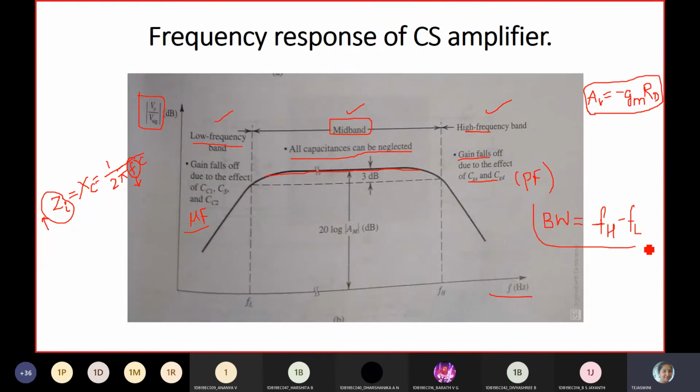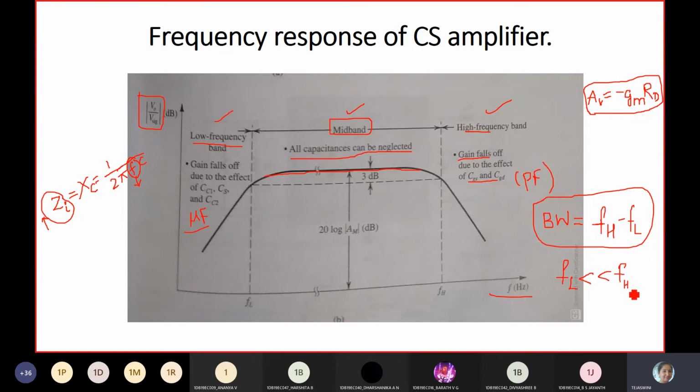Comparing FH and FL, can I say FL is much less than FH?